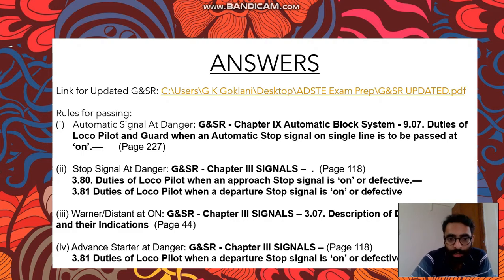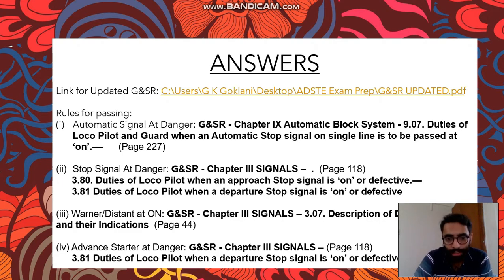The second part was rules for passing stop signal at danger. So this is from chapter 3 signals, page number 118, and the sections which are relevant to this are 3.80 duties of loco pilot when an approach stop signal is on or defective, and 3.81 duties of loco pilot when a departure stop signal is on or defective, right? So this is the second question.